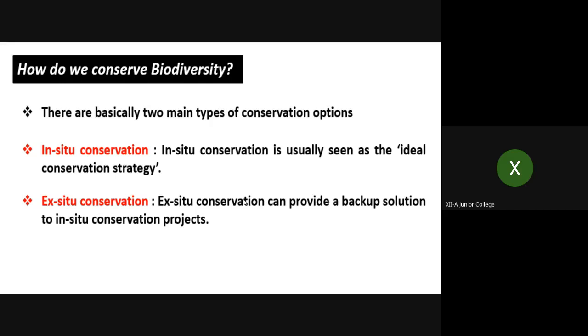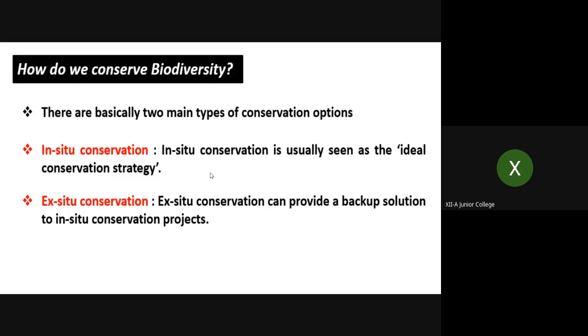So there are basically two main types of conservation. One is in situ conservation and the other is ex situ. In situ is within that particular area, within the area where this biodiversity is available.